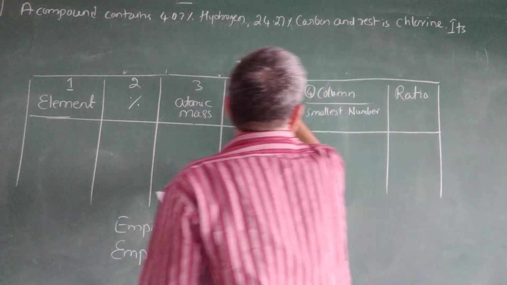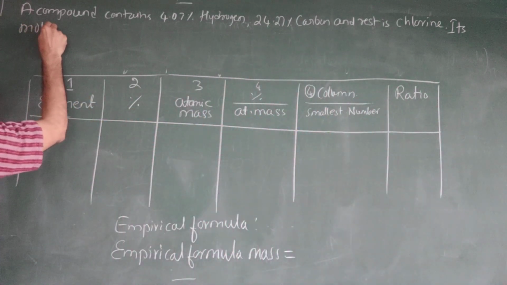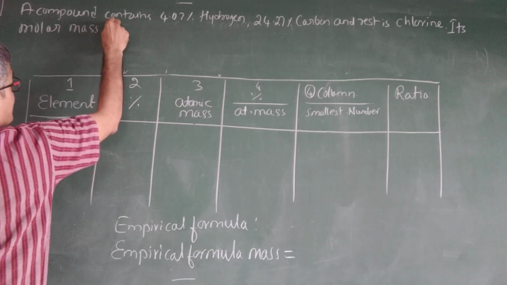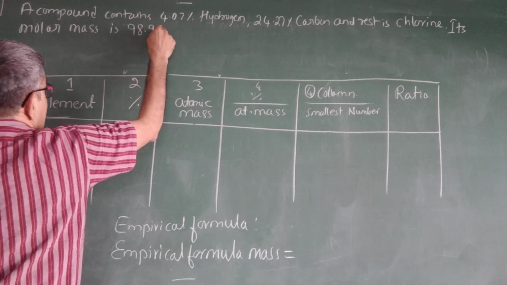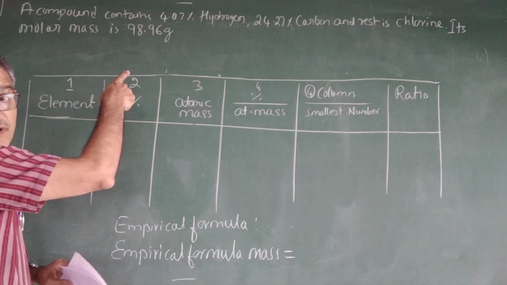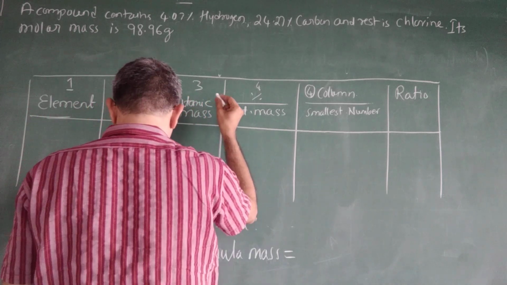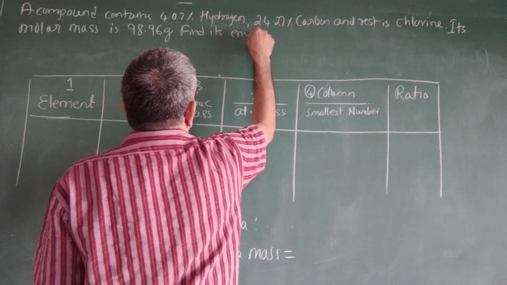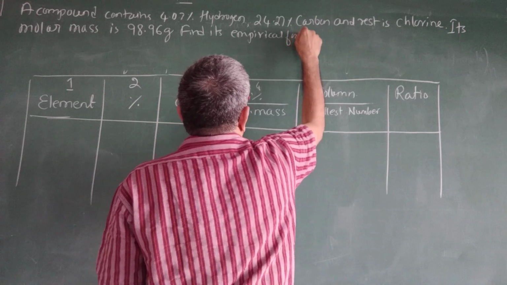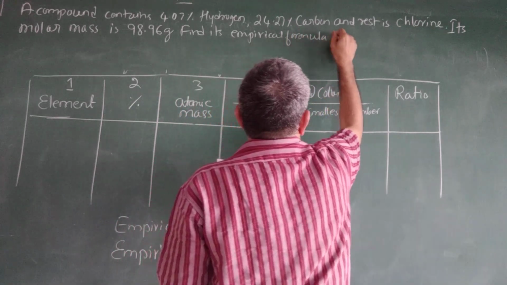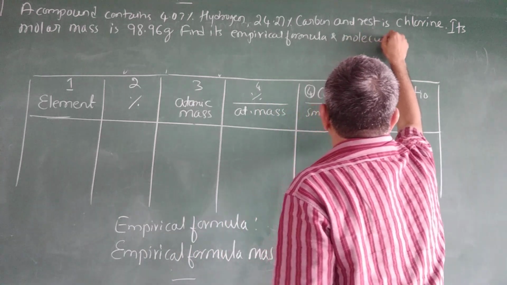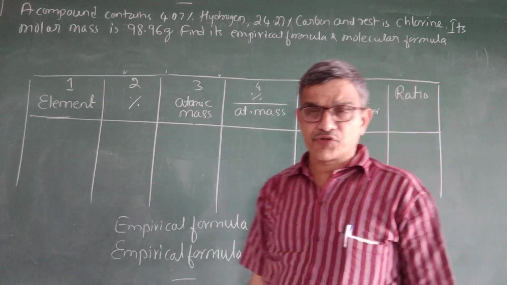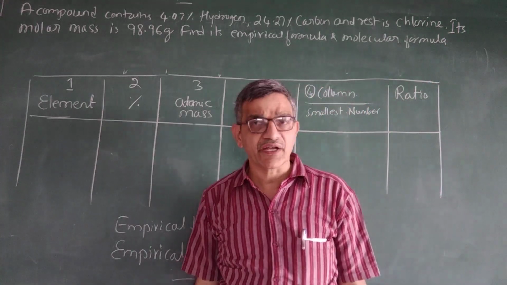Its molar mass is the same as the molecular mass. Its molar mass is 98.96 gram. The molar mass is given. Find its empirical formula and molecular formula. Okay, so like this they will give the question. Normally they ask it for 4 marks, 3 marks or 5 marks.